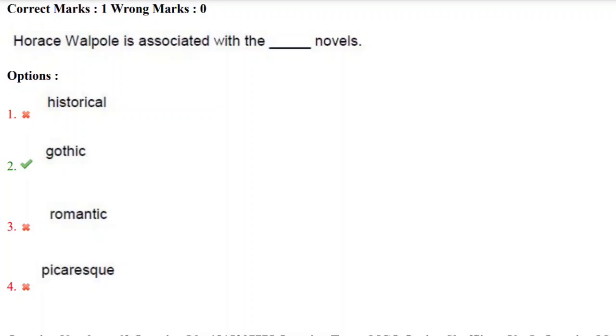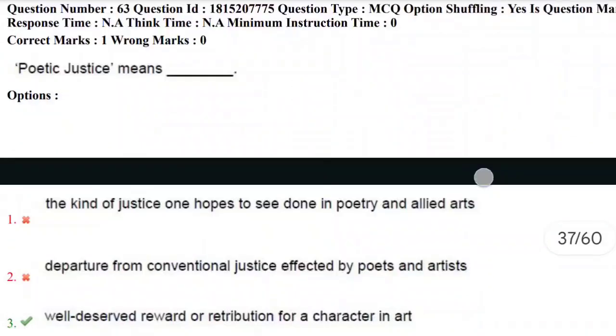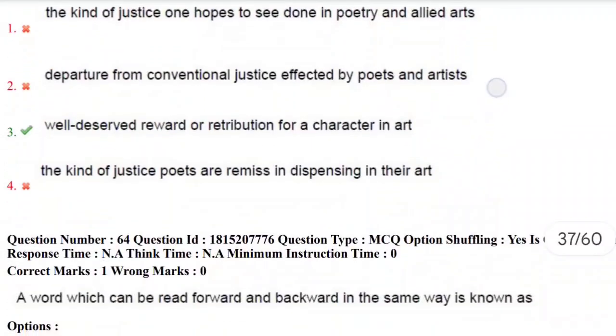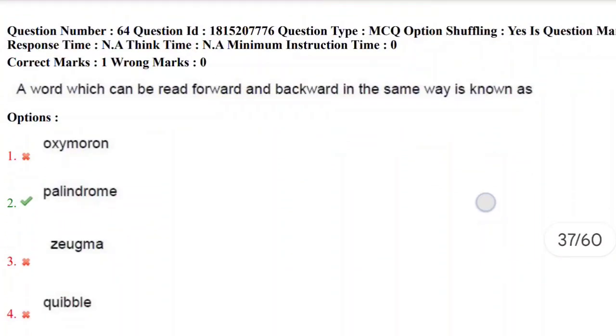Yes. Let's move towards next question. Poetic justice means. Poetic justice is nothing but well-deserved reward or retribution for a character in art. Yes, the justification to the character which he deserves. So the correct answer here is third option.